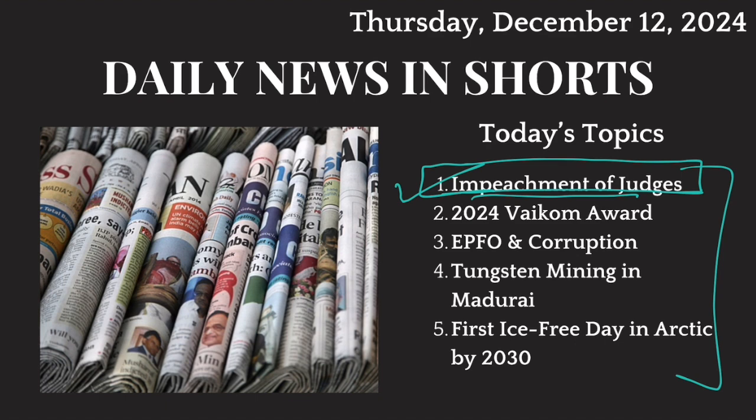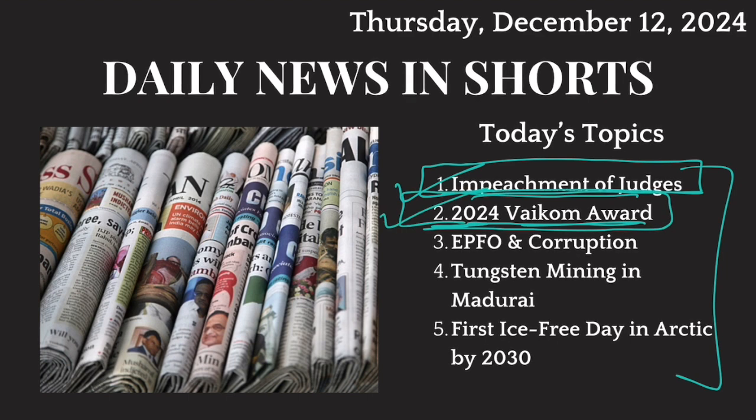Then, recently the Tamil Nadu government announced that annually they'll give an award for promoting equality and justice. That award would be called the Vaikom Award. This award would basically laud the contributions made by individuals in promoting equality and justice. This award was started in 2023 and 2024's winner has been announced. So what is this award? We'll talk about this.